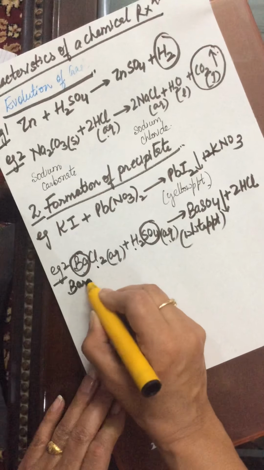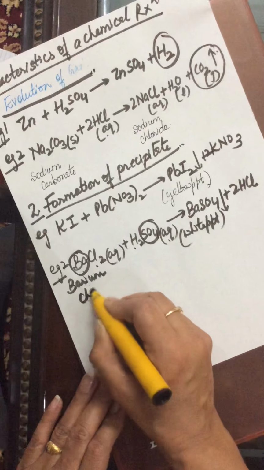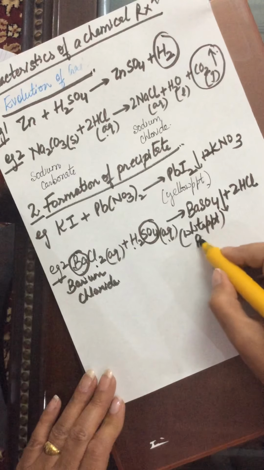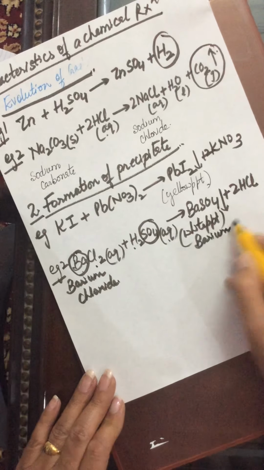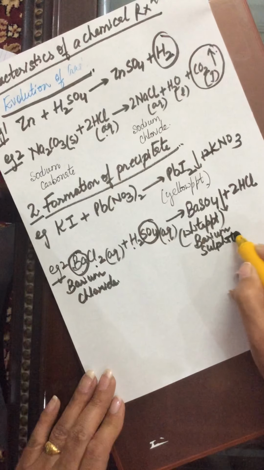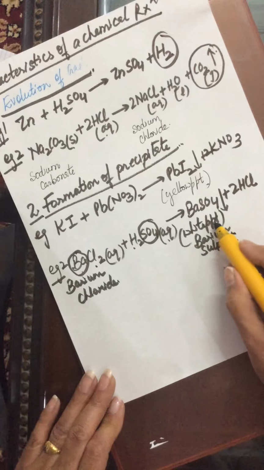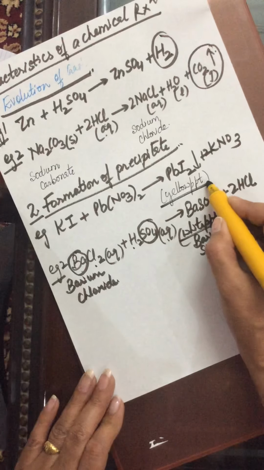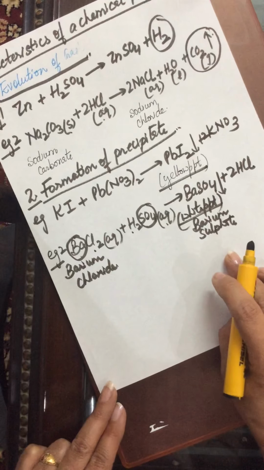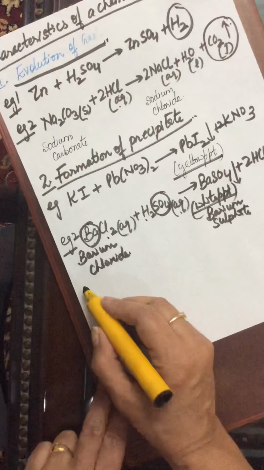This is the formula of barium chloride and this is barium sulfate. So white precipitates form here, yellow precipitates form here. If precipitates form, it shows that this is a chemical reaction.